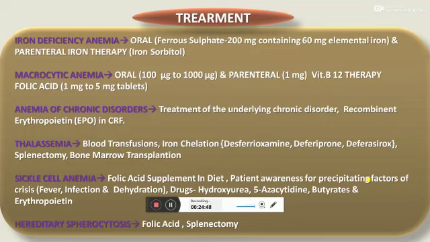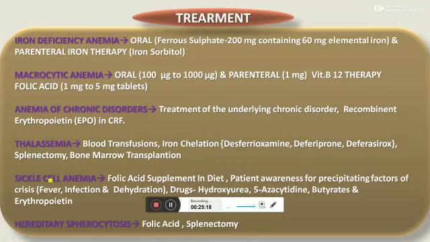Coming to treatment of anemia. In iron deficiency anemia, we should give supplementation of iron orally or parenterally. In macrocytic anemia, we should give oral and parenteral vitamin B12 therapy and folic acid tablets. In anemia of chronic disease, we should treat the underlying chronic disorders like chronic infections and inflammations. In thalassemia, we should go for multiple blood transfusions, iron chelation therapy, and ultimately splenectomy and bone marrow transplantation.